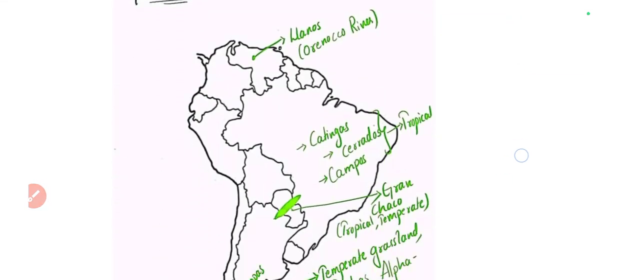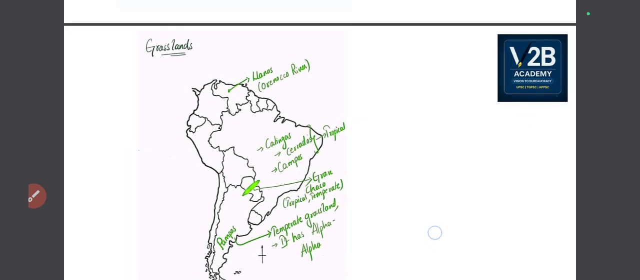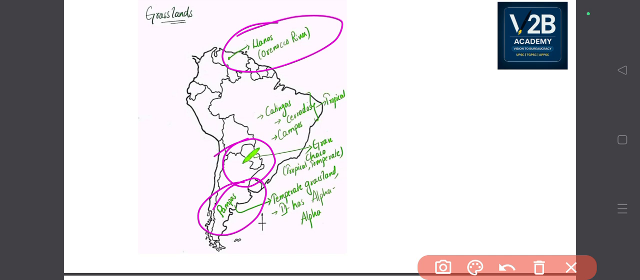In today's class, we will be starting with the grasslands of South America. So quickly look at the whole map. There are different things: Llanos. We have located Pampas, we have located Gran Chaco, and we have located three important locations like Caatingas, Cerrados, Campos, in the Brazil area.